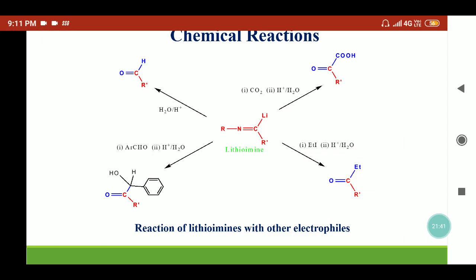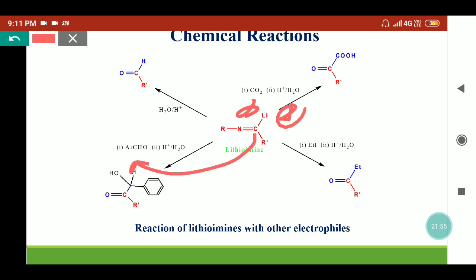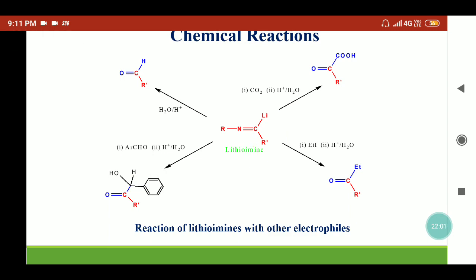Here we have taken the aromatic aldehydes. Further, organolithium compounds can react with the aromatic aldehyde in a similar fashion to nucleophilic addition reactions. So what will happen, this carbon is negative and this lithium is positive, so this will attack on this carbon. So we'll get, and further hydrolysis will provide this aromatic compound.